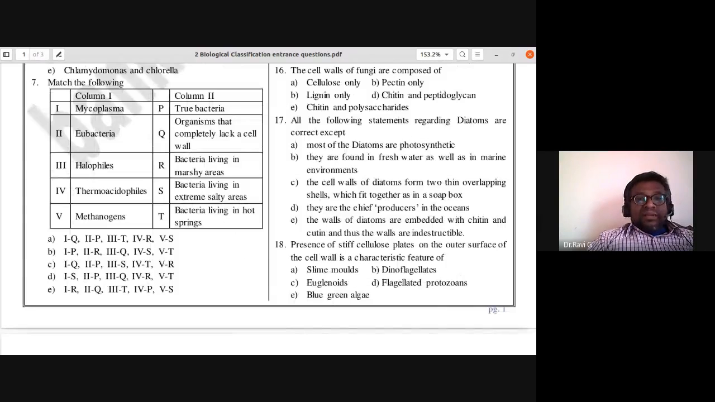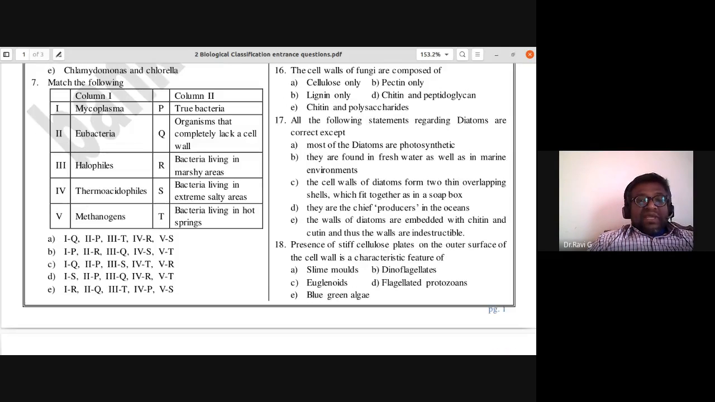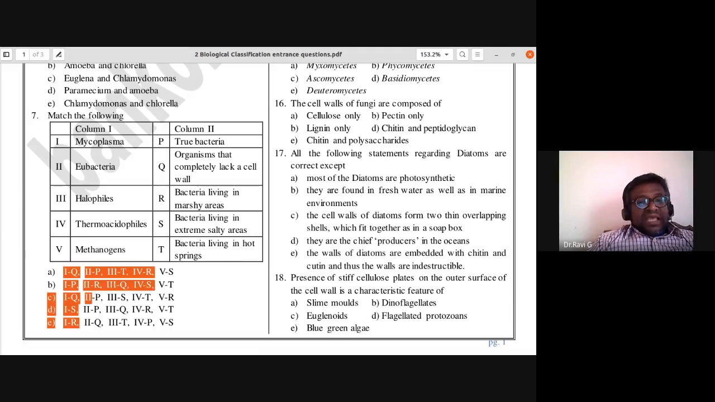Seventh one, match the following, column 1 and column 2. Mycoplasma are organisms that completely lack a cell wall, so the first one is Q. Eubacteria, true bacteria, is second, P. Just see which of them are there; there are only two options, A and C. Third, halophiles, are bacteria living in extremely salty areas. So C is the answer.